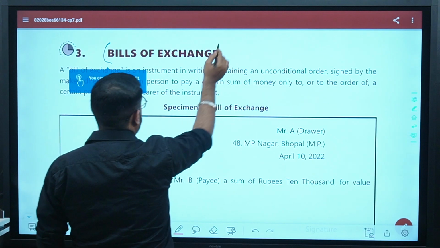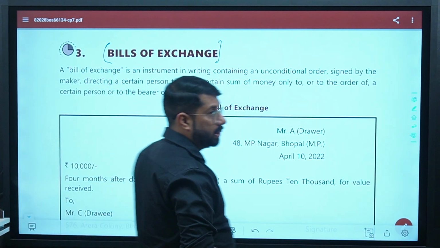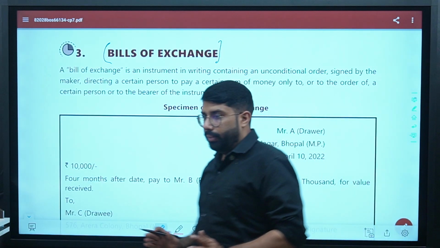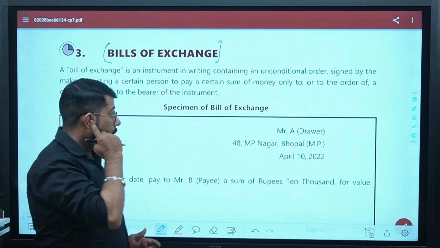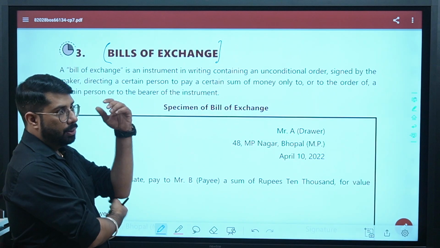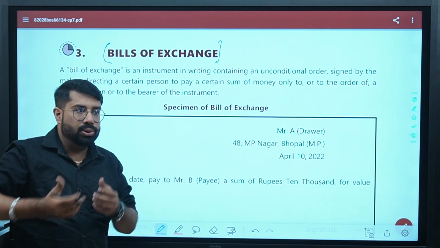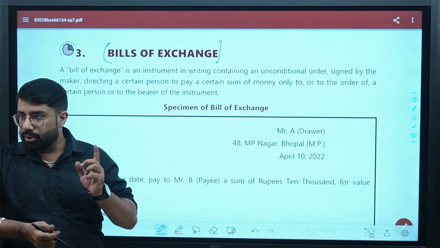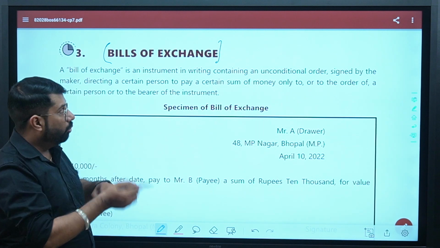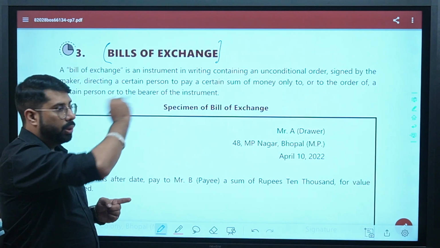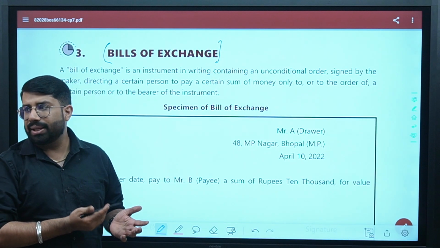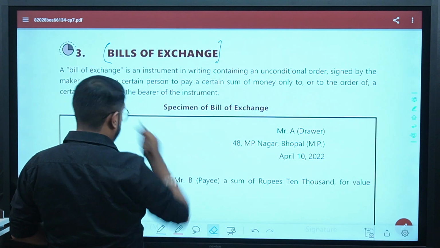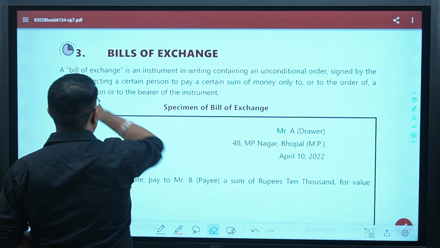The next topic is bill of exchange. This is the second type of negotiable instrument we have to study. Promissory note we have already done, right? We're talking about the bill of exchange now. Let us understand the process of making this bill of exchange first, then we will turn to the meaning of it. Anyways, meaning is very simple. It is a negotiable instrument. Let me explain the process first.